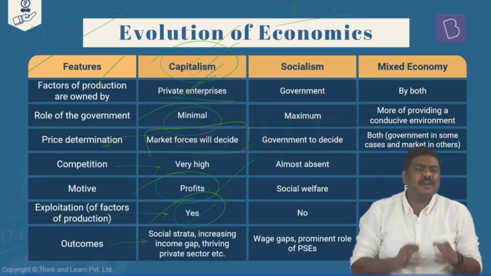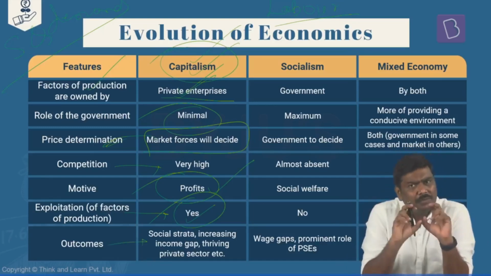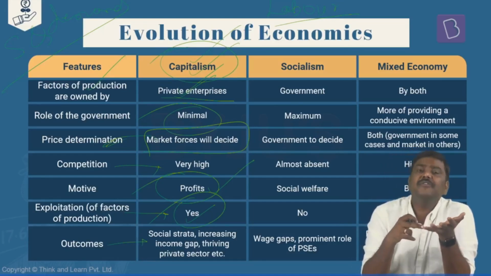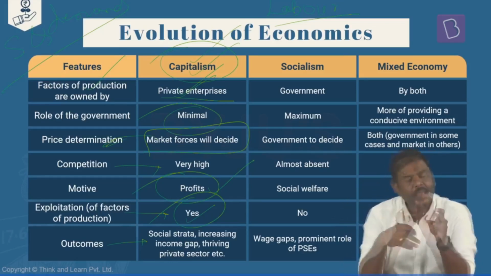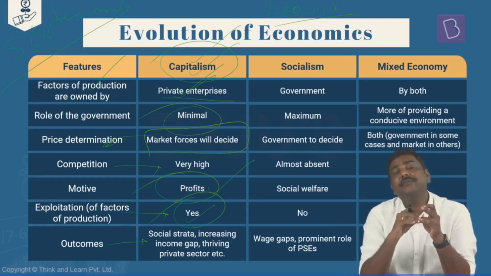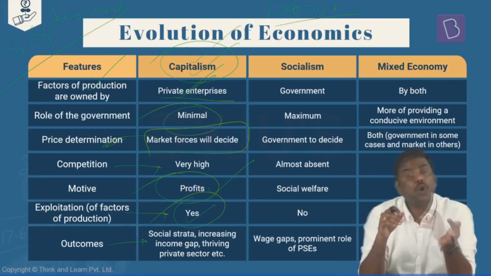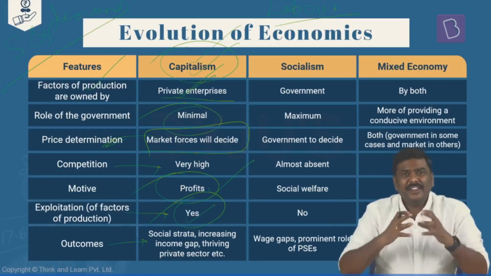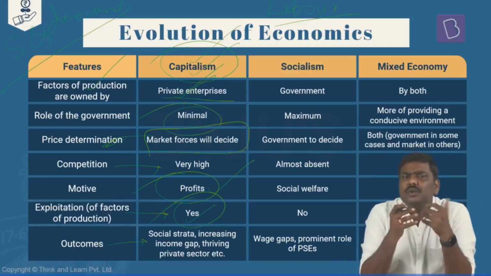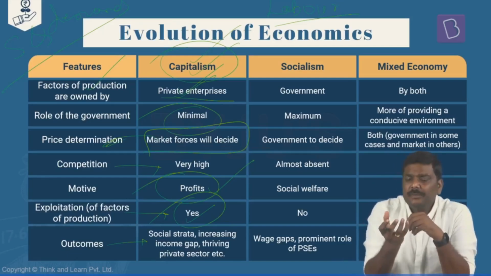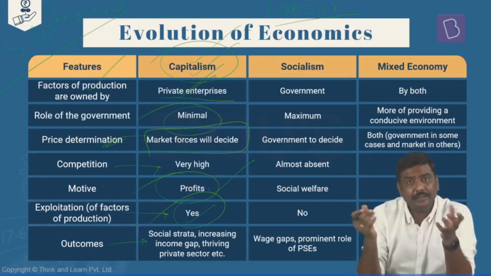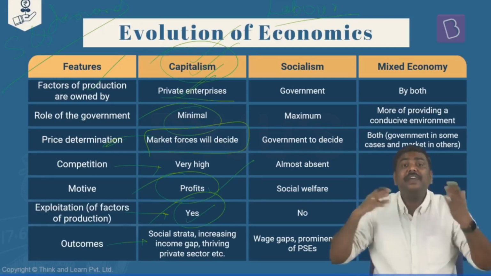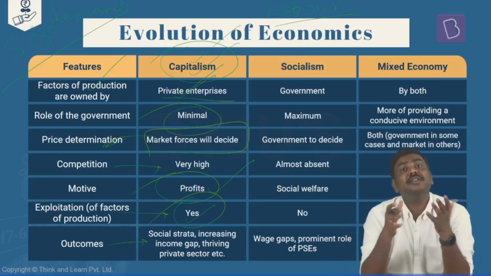And what are the outcomes? What kind of outcomes can you expect from the idea of capitalism? One, the investment from the private sector will be very, very high. Capital formation, which I have not discussed, I'll discuss this, do not worry, will also be very high here. Private sector participation, very high. Competition, very high. And when there is very high competition, what is the outcome? The customers will be able to get access to better products in the market. Quality will be much better. Usage of technology will be much better, etc.